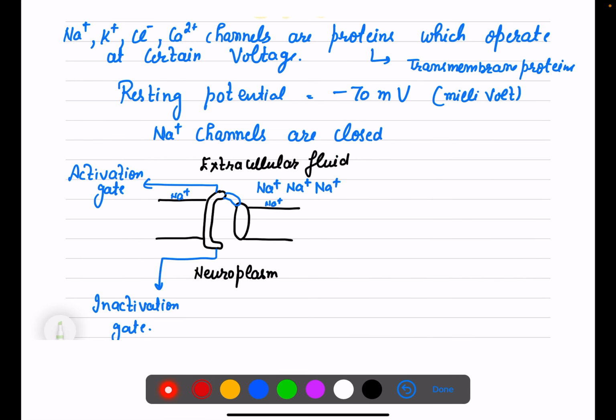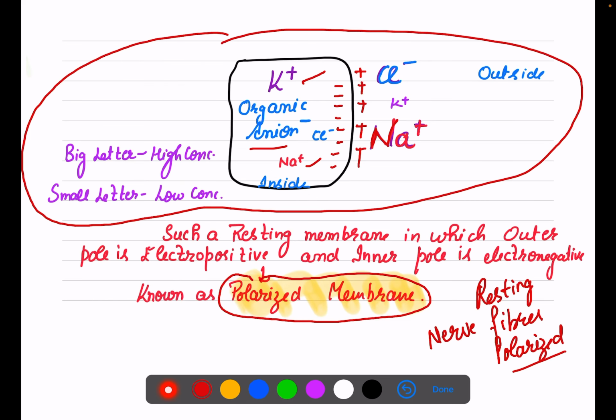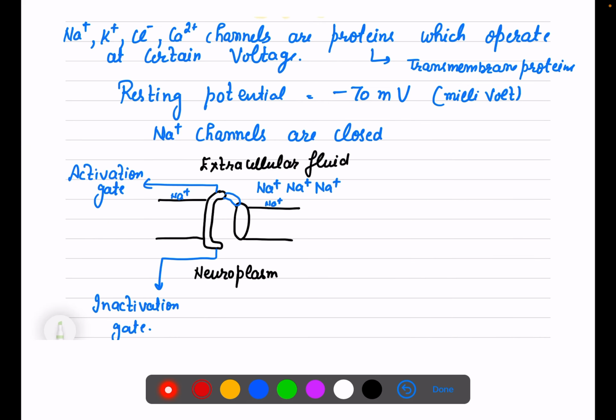Now, sodium, potassium, chloride, calcium: these are the channels through which ions travel through the membrane. And what are channels? They are basically proteins which operate at a certain voltage. They are transmembrane proteins which are functional at a specific voltage.